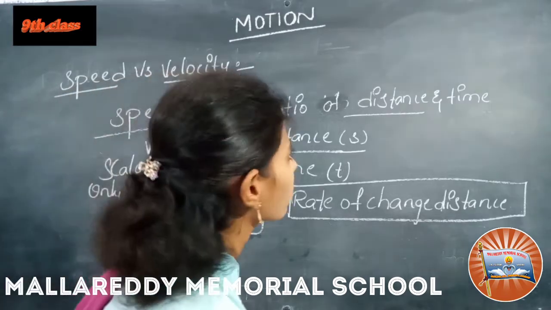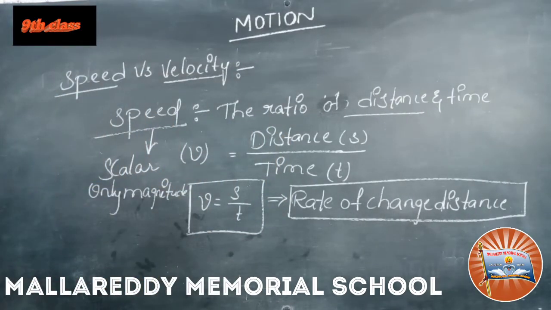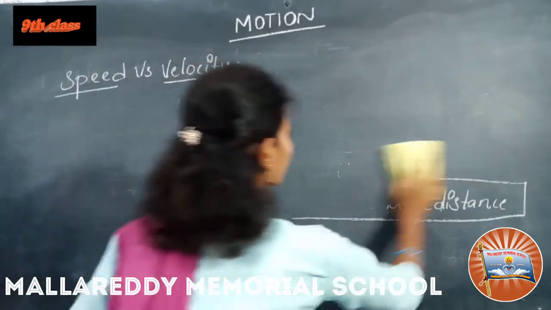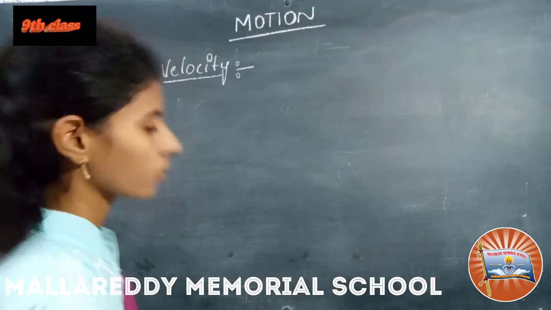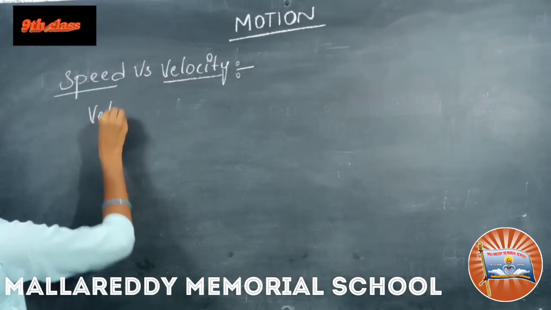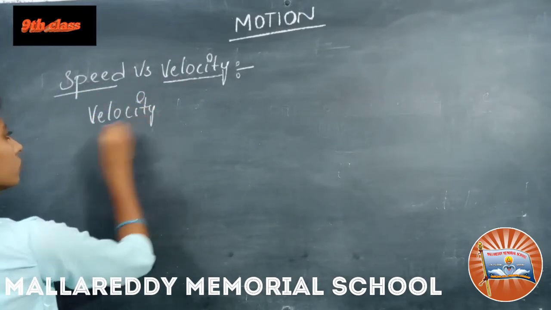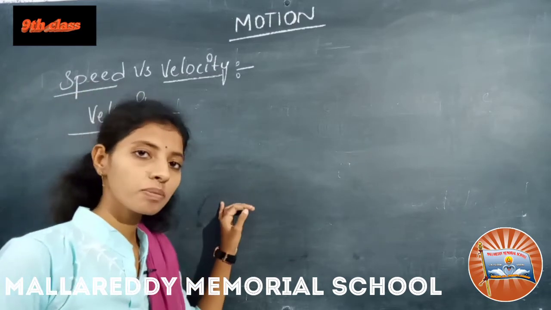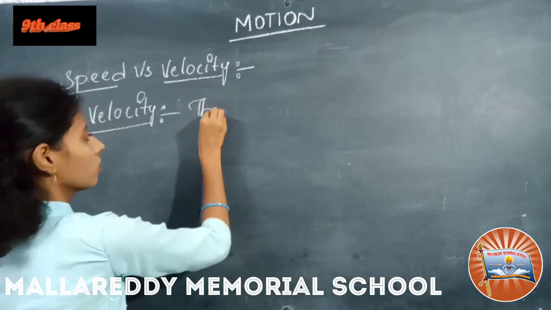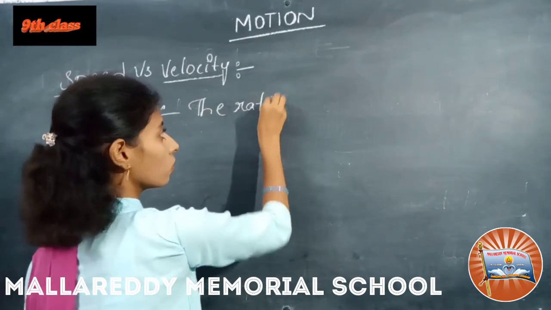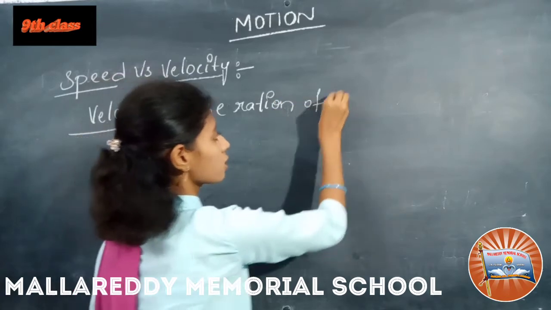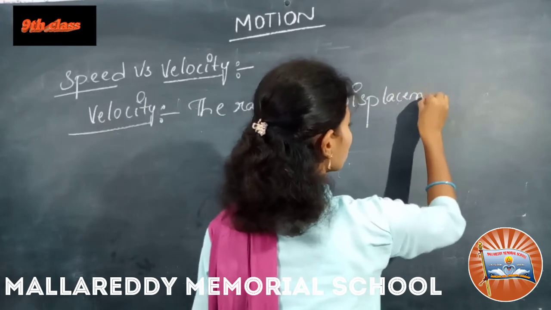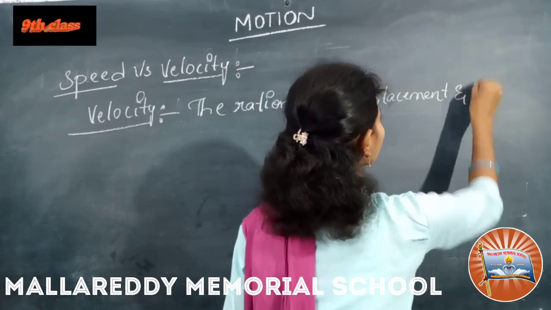And one more thing we have, that is velocity. Velocity is nothing but the ratio of displacement and time.